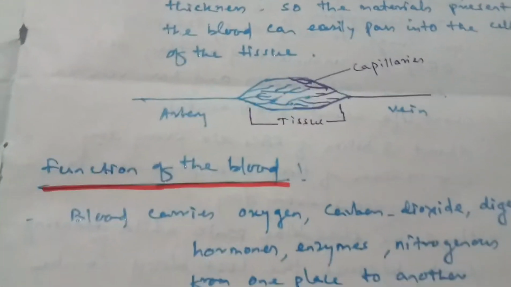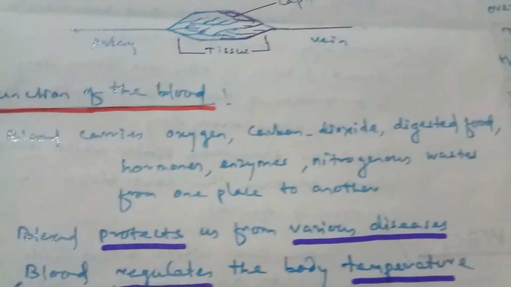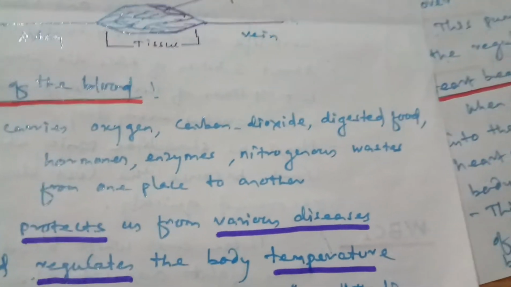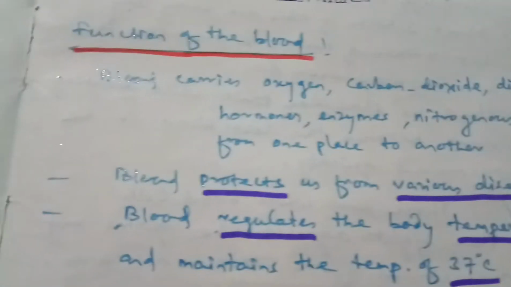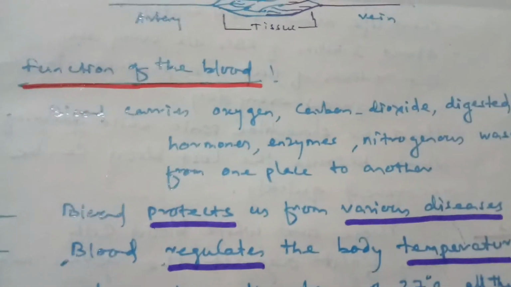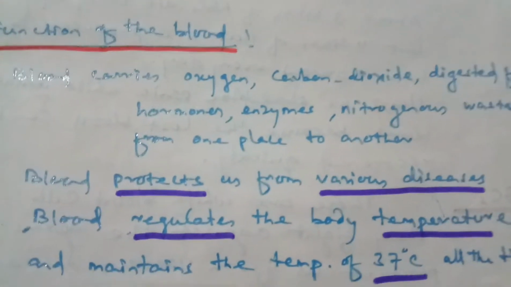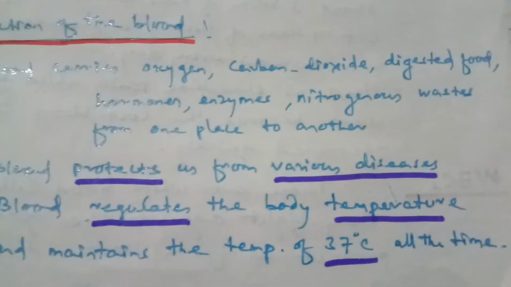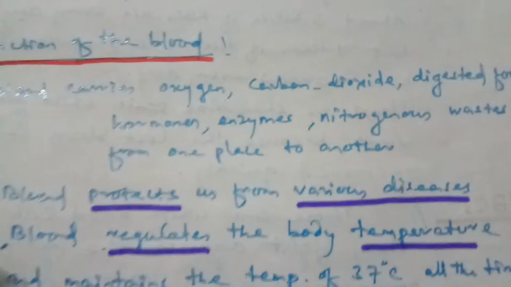Now students, look at the functions of the blood. As we know, blood carries oxygen, carbon dioxide, digested food, hormones, enzymes and nitrogenous wastes from one place to another. Blood also protects us from various diseases due to the presence of WBCs. Blood also regulates body temperature. It maintains a temperature of 37 degrees all the time.